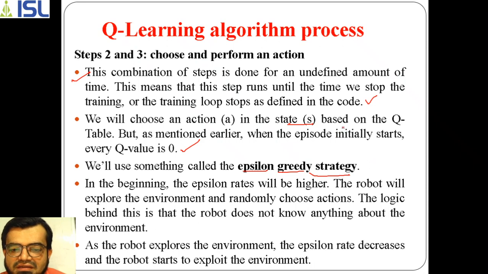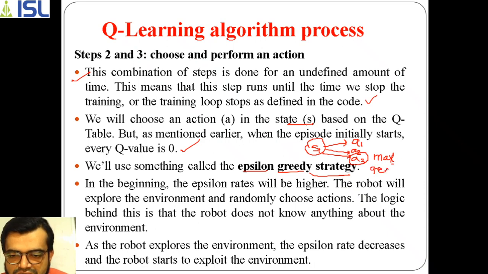Epsilon greedy strategy is where, for example, an agent is in state S1 and it can perform an action A1, A2, A3. It selects, for example, A3, the action with the maximum value, which is called the greedy approach. So this greedy strategy will be implemented here.